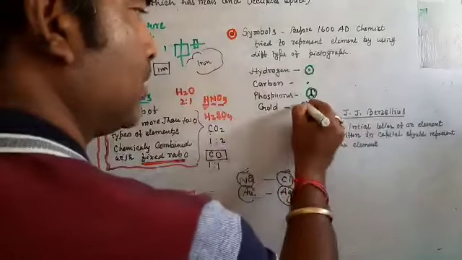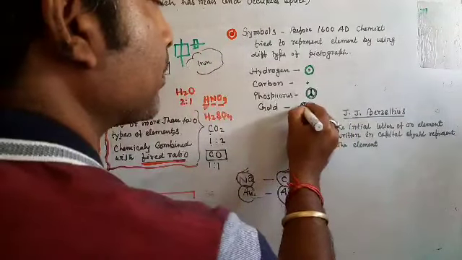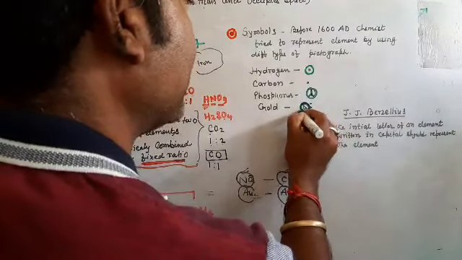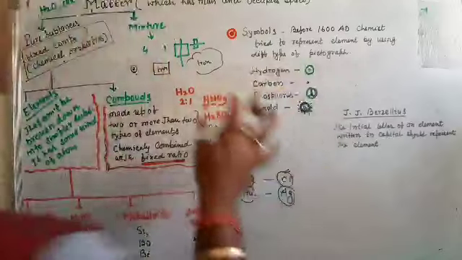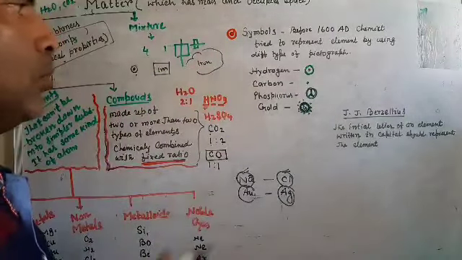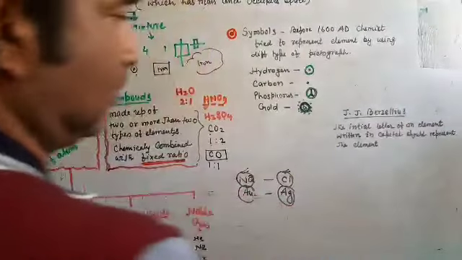For gold, because gold is shining, they gave a shining light like this. So this type of symbols they used, but it is very difficult to memorize all the signs.